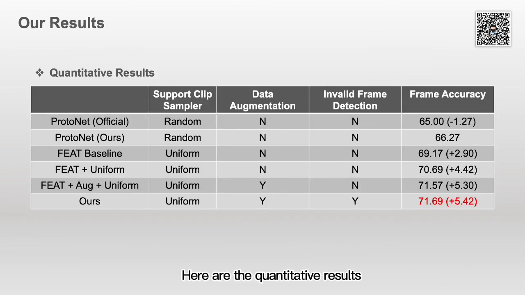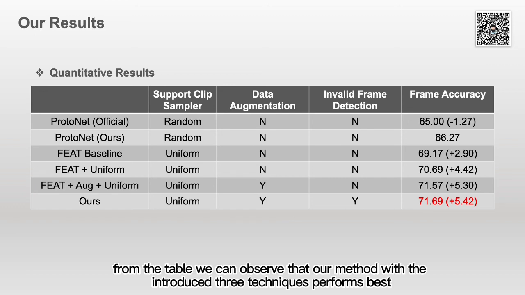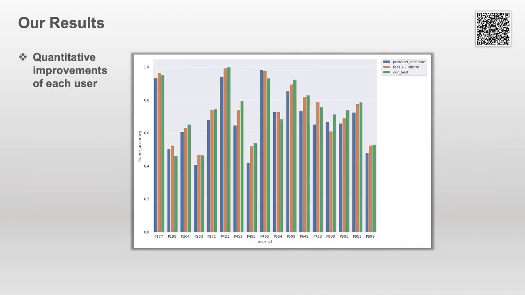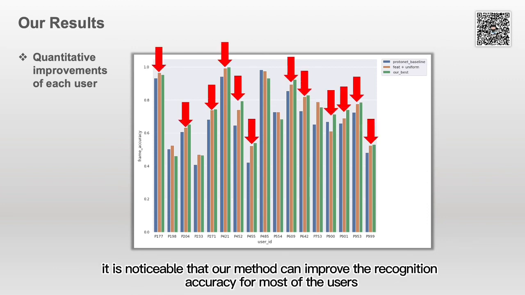Here are the quantitative results. From the table, we can observe that our method with the introduced three techniques performs best. We finally show the improvements of each user. By checking throughout the figure, it is noticeable that our method can improve the recognition accuracy for most of the users.